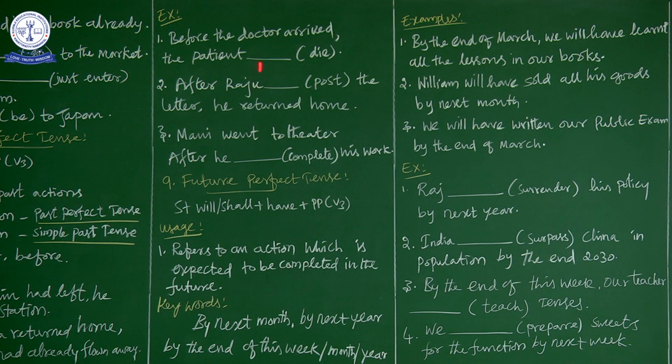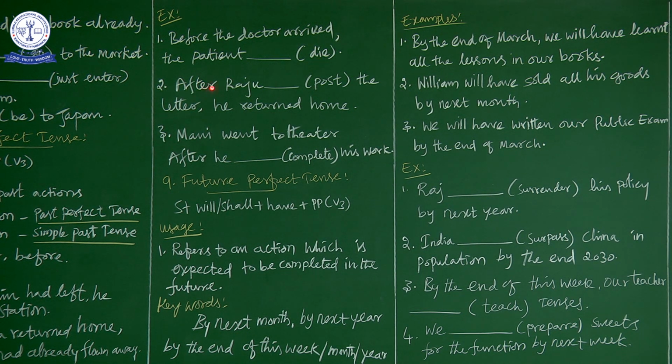Because it is the earlier action, the first action: the patient had died first, and only then the doctor arrived. So: before the doctor arrived, the patient had died. The doctor arrived is the later action. The patient had died is the earlier action.